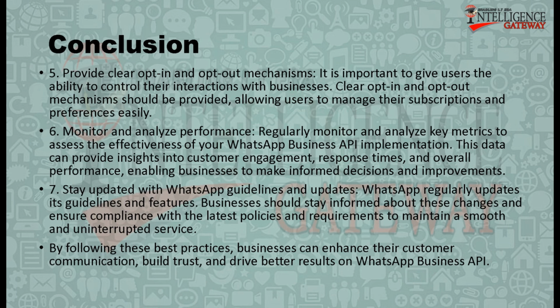WhatsApp regularly updates its guidelines and features. Businesses should stay informed about these changes and ensure compliance with the latest policies and requirements to maintain a smooth and uninterrupted service. By following these best practices, businesses can enhance their customer communication, build trust, and drive better results on WhatsApp Business API.